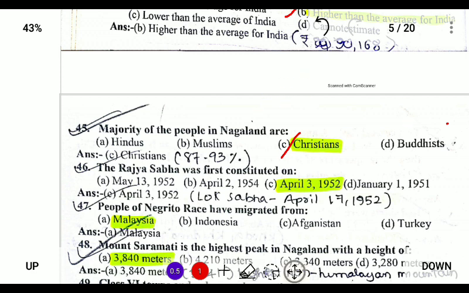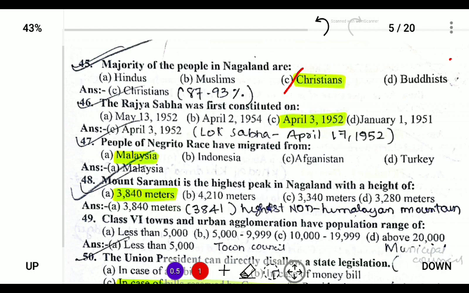are Christians. The Rajya Sabha was first constituted on April 3rd, 1952. So, if we look at the Lok Sabha and Rajya Sabha, the Rajya Sabha was first constituted on April 3rd, 1952, and then Lok Sabha on April 17th, 1952. So the people of Negroid race have migrated from Malaysia.